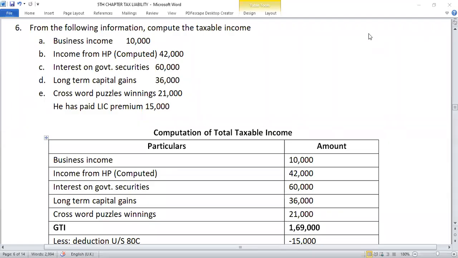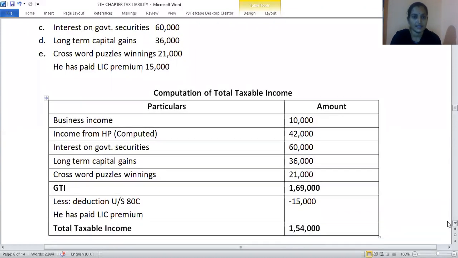Okay, sixth question. From the following information, compute the taxable income. Business income is given, which we can directly take in the outer column. Income from house property, interest on government securities, which is income from other sources, long-term capital gains, which comes under capital gains, crossword puzzle winnings, again a casual income from other sources, and he has paid LIC premium 15,000, which is a deduction under section 80C.